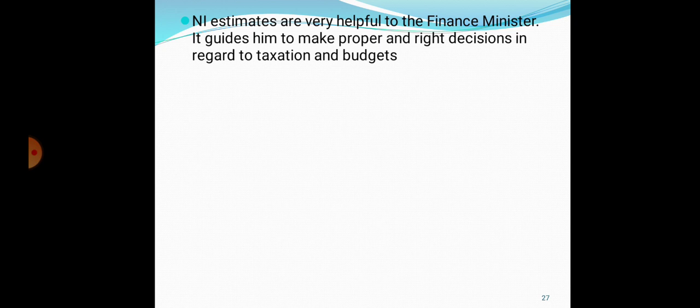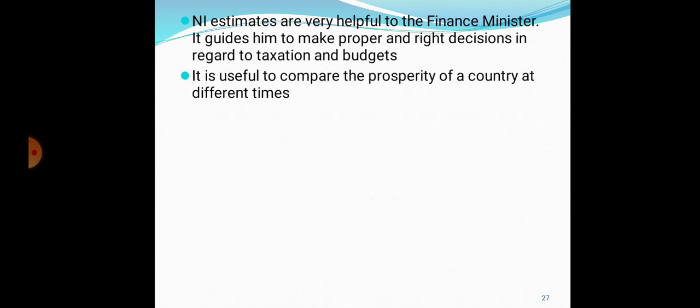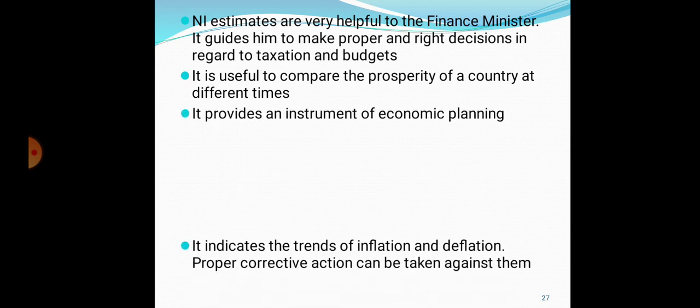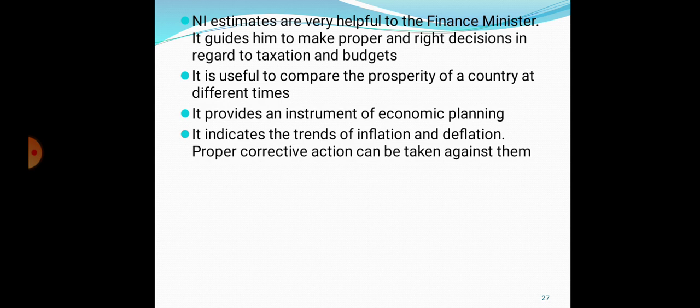National income estimates are very helpful to the finance minister. It guides him to make proper and right decisions in regards to taxation and budget. It is useful to compare prosperity of a country at different times. It provides an instrument of economic planning. It indicates the trends of inflation and deflation.